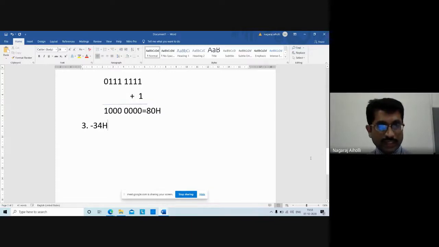This is slightly different, so this may be asked in an examination. They may give the hexadecimal number and ask you to convert it into the representation that is done by the microcontroller. First write it in binary, then take the 2's complement. That will give the 2's complement representation of the given number -34 hex. Clear here?